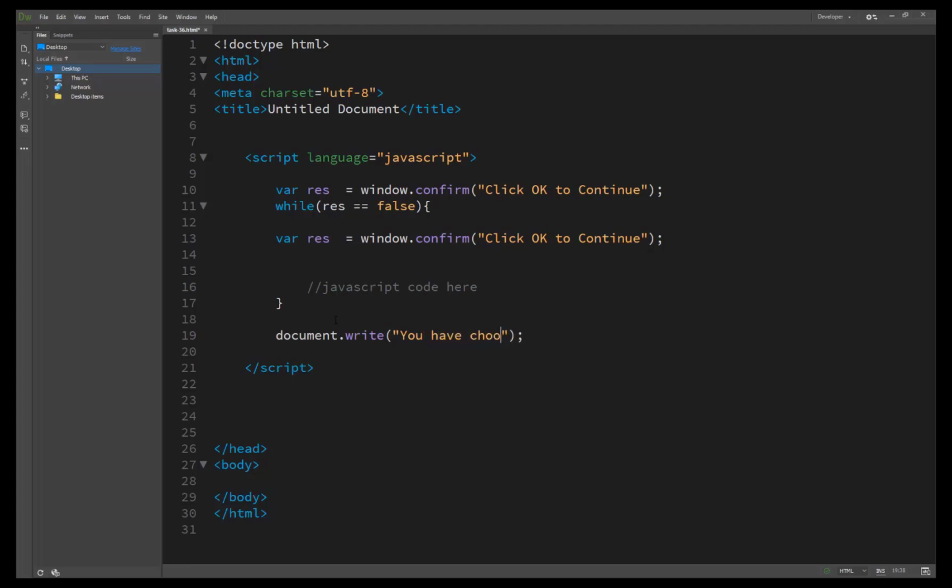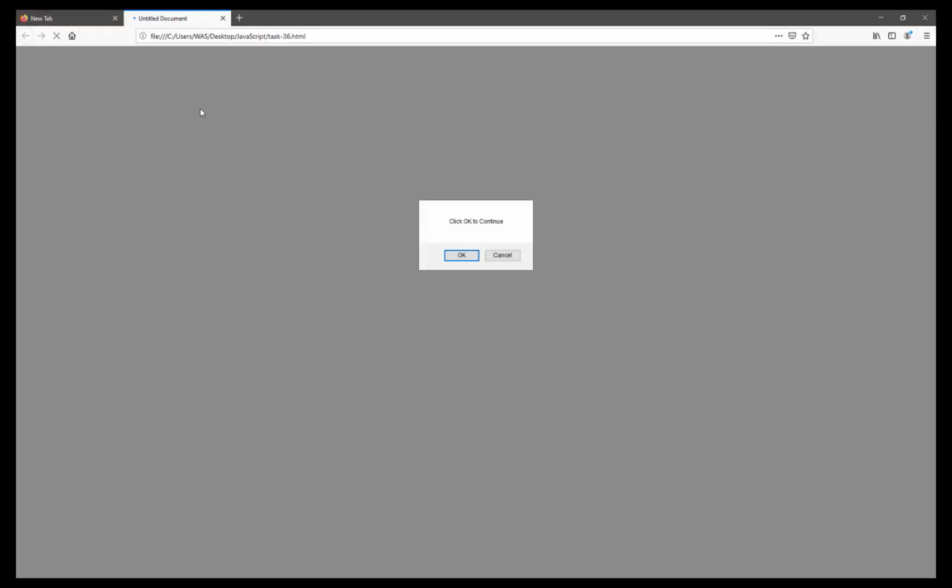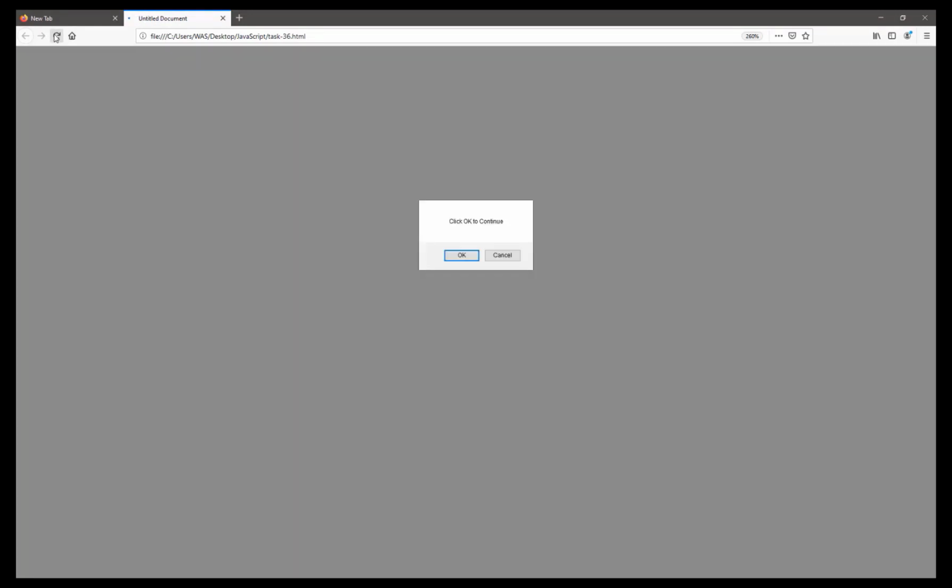"You have chosen OK finally." So the loop runs until the condition becomes false. We have to check here, just clicking on the 36, and when I click on OK, it shows me "you have chosen OK finally".